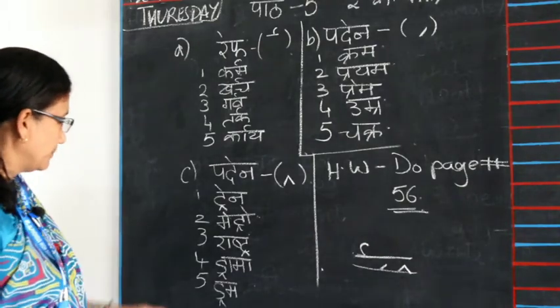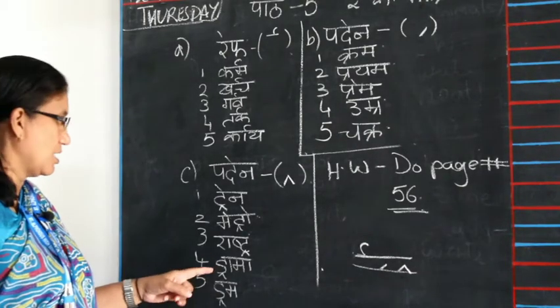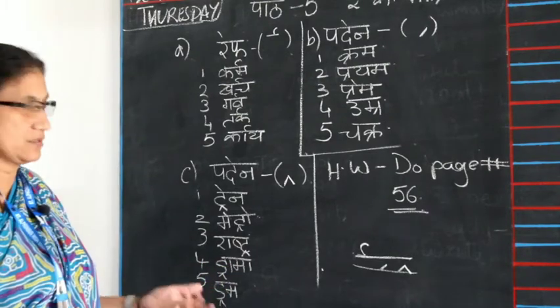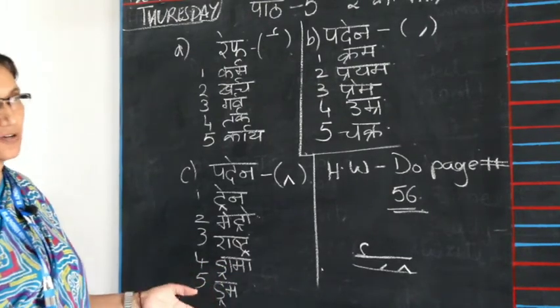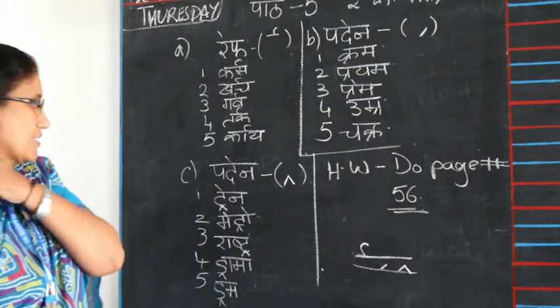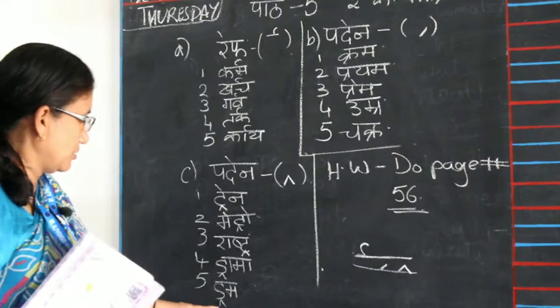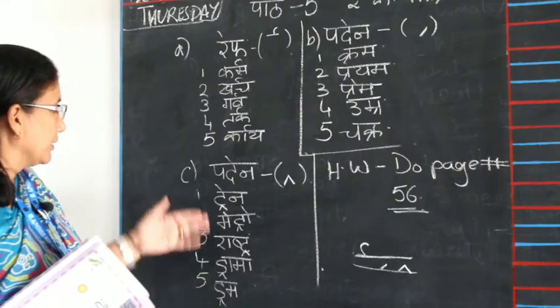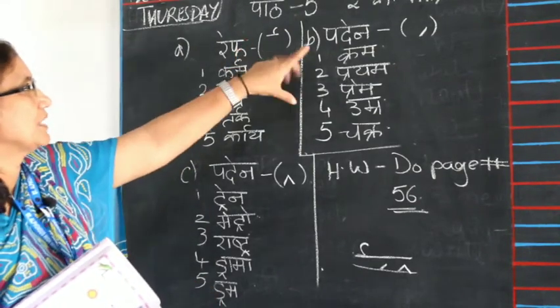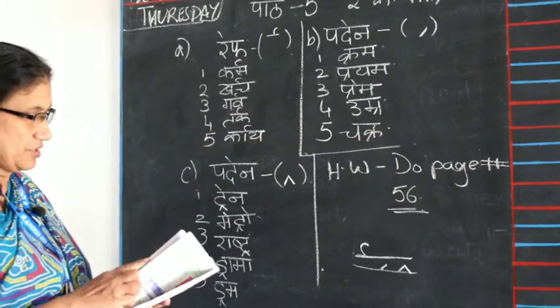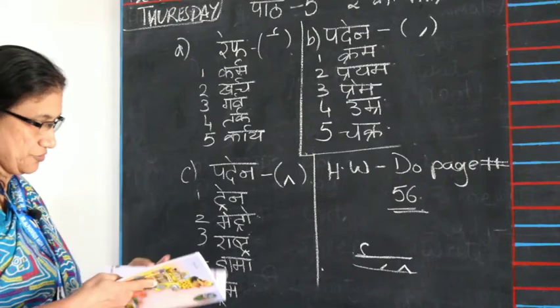Then you come to dra. This is dra. Drama, it's an act. Then drum. Drums are huge storage tanks which you store water in, or you play the drums or whatever. It's called a drum. Then these are the 3 main ra ki matras that you have done in lesson number 5. So children, this is what I have just given you, a small introduction.